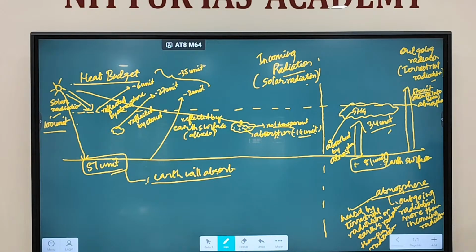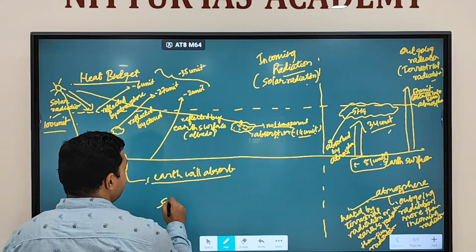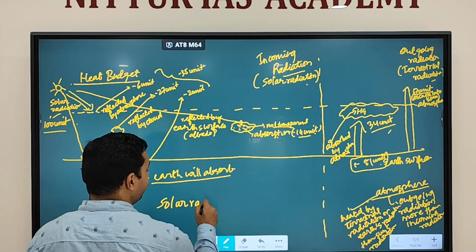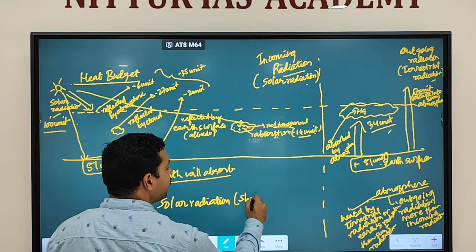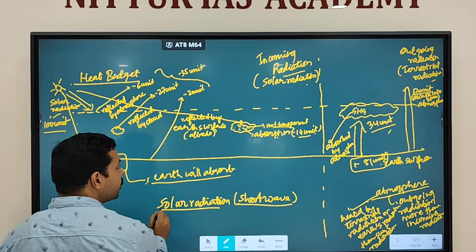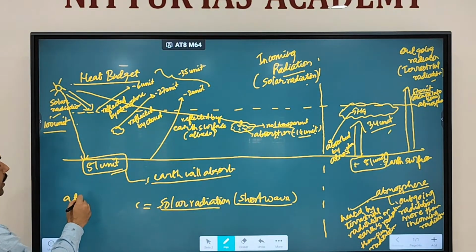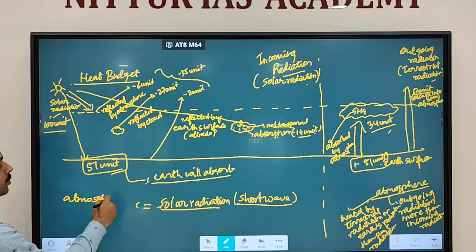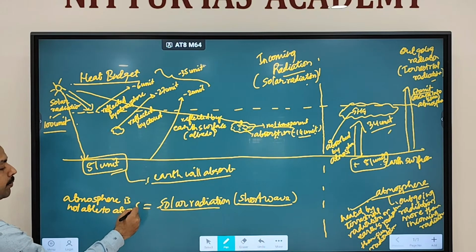So that's why we say the sun's radiation, or solar radiation, comes in the form of short wave. That's why the atmosphere is not able to absorb much of these radiations.